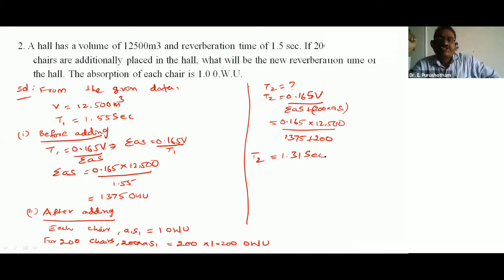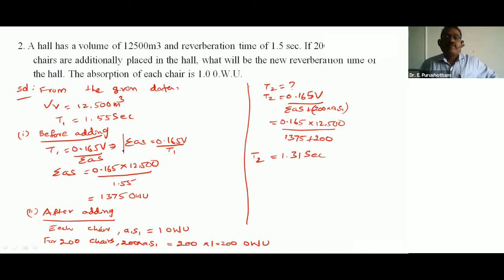A hall has a volume of 12,500 meter cube and reverberation time of 1.5 seconds. If 200 cushioned chairs are additionally placed in the hall, what will be the new reverberation time? The absorption of each chair is 1 open window unit. From the given data, volume 12,500 meter cube, before adding, the reverberation time T1 is 1.55.